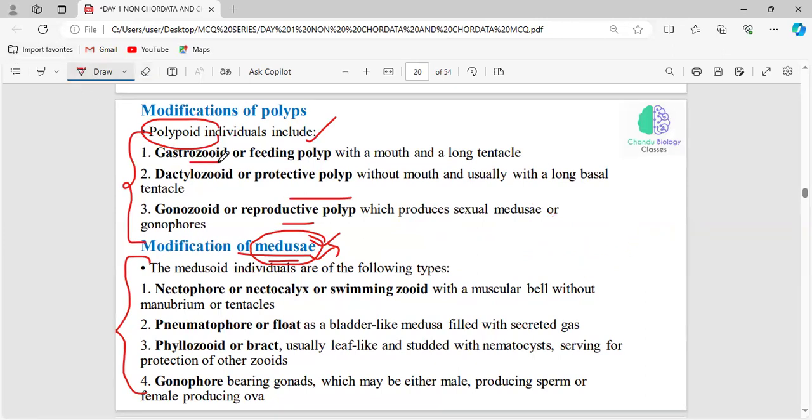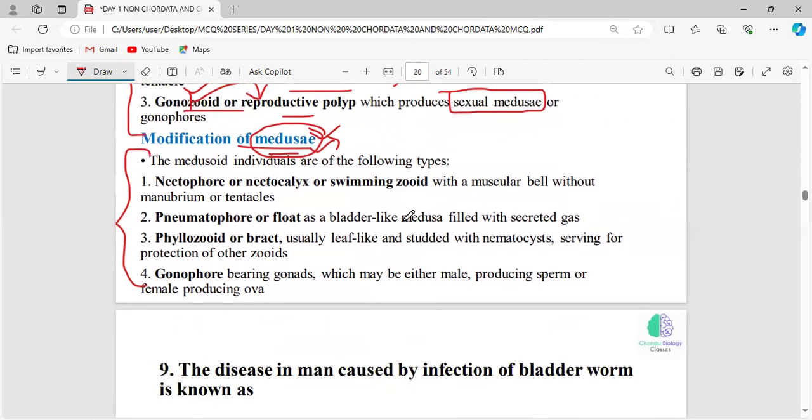Gastrozooid deals with the feeding function. For feeding, it needs structures like mouth and tentacle. Dactylozooid is related to the protection function. For protection, it needs no mouth, only tentacle. All right. And gonozooid, we know gonads, is related to the reproductive function. It produces the sexual medusa by means of asexual reproduction.